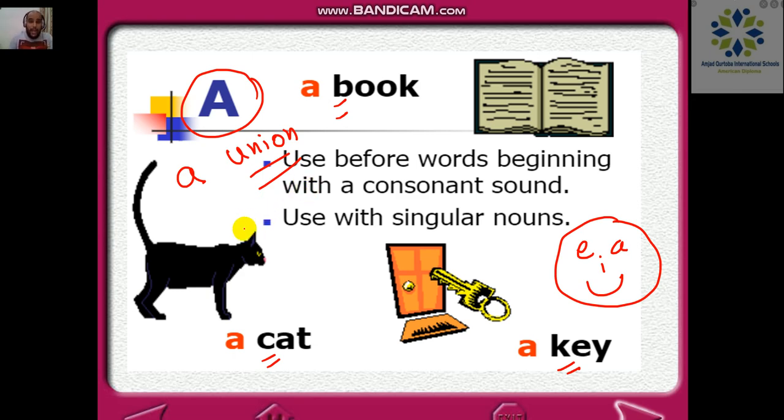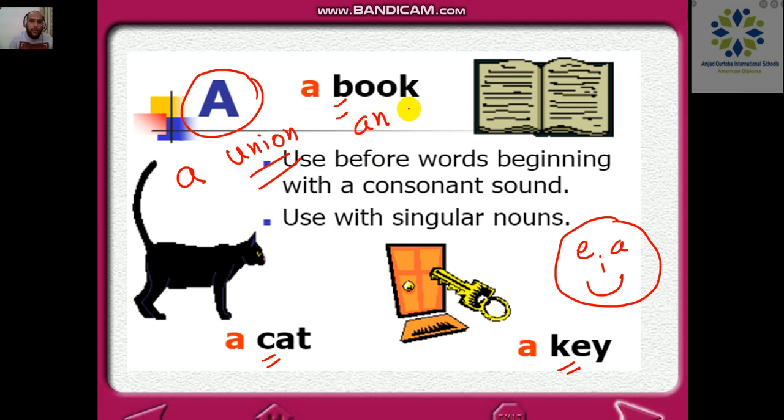So we're going to say a union. But teacher, you said that with a we're going to have words that start with consonants. This is not a consonant. Yes, this is an exception, okay? Whenever you have a word that starts with U, which is a vowel, and you pronounce it U, it's going to be a with the word.